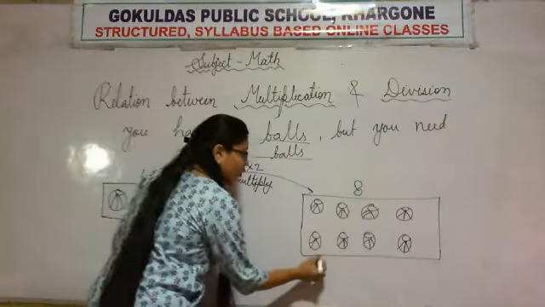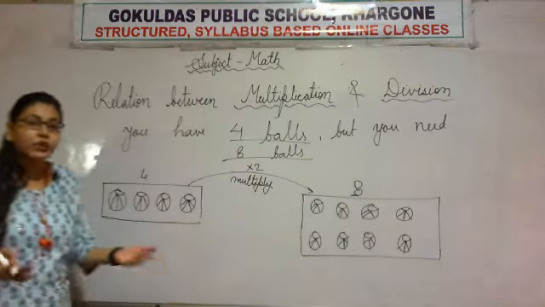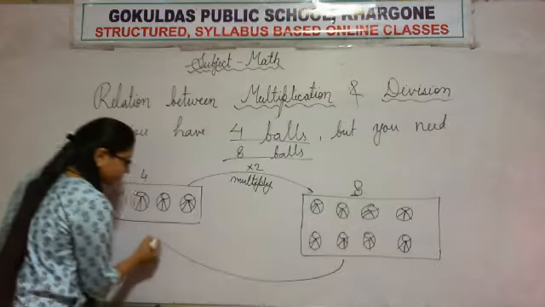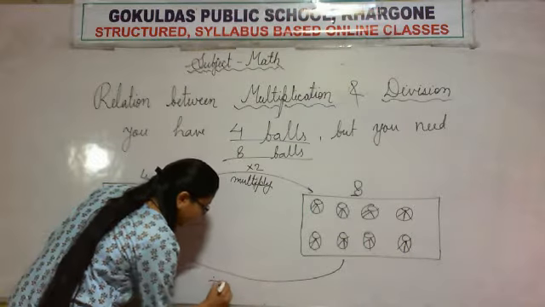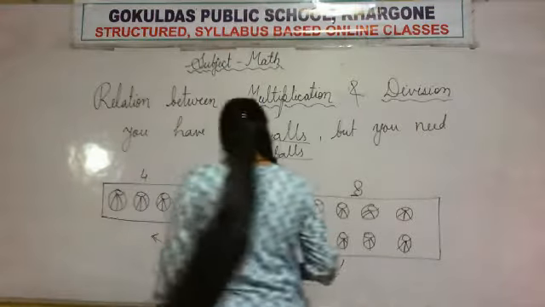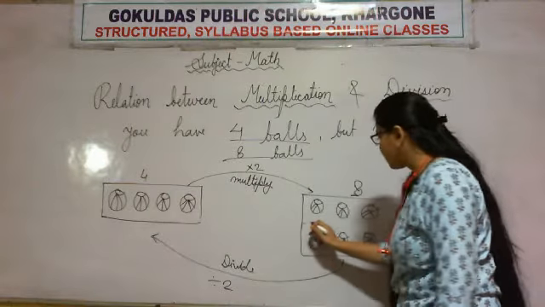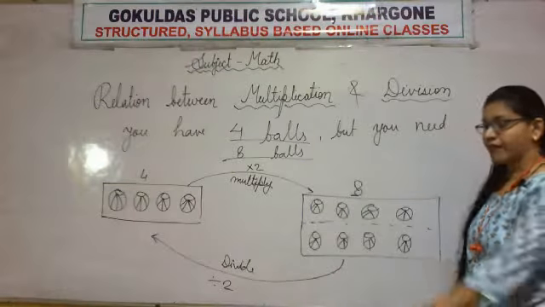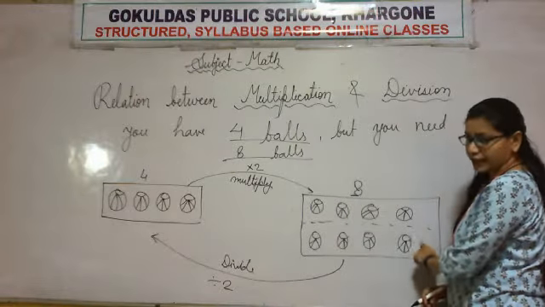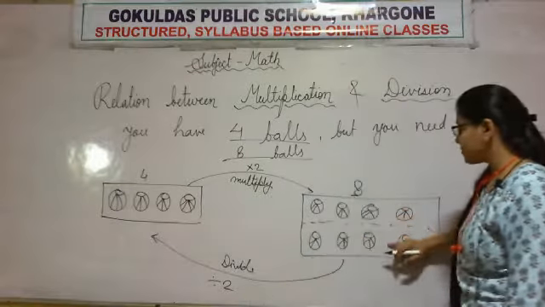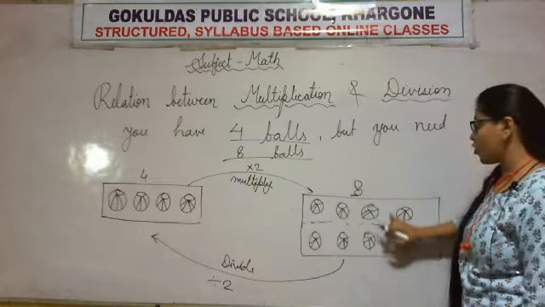But if you have 8 balls and you need 4 balls, now what will you do? You will divide by 2. 8 divided by 2 means 2 groups, and both the groups have an equal number of balls, that is 4, 4. Dividing by 2 means making 2 groups of 4 balls.